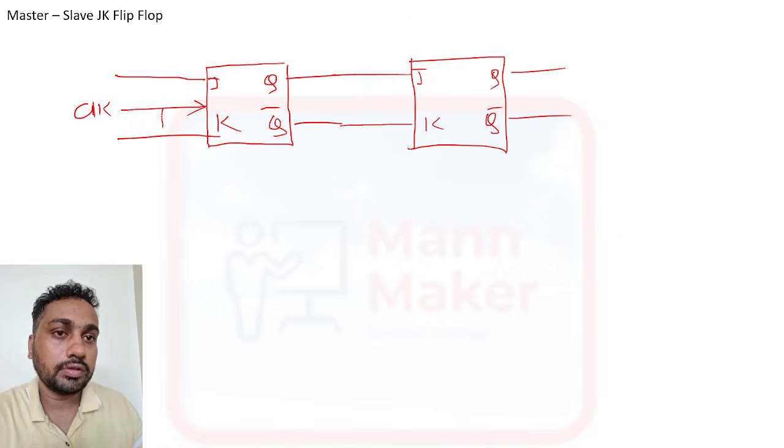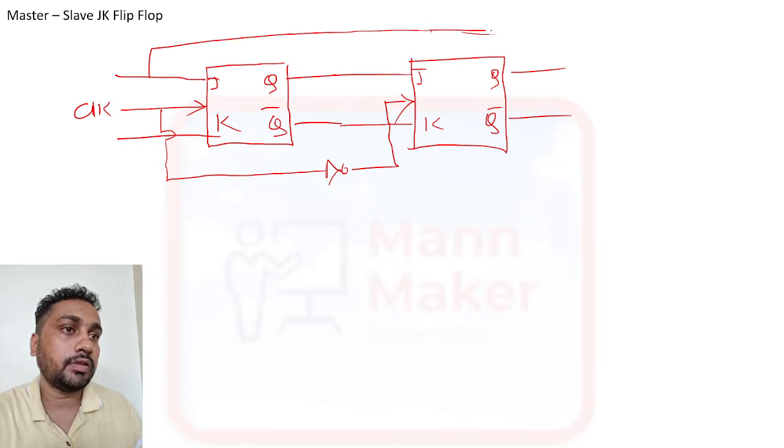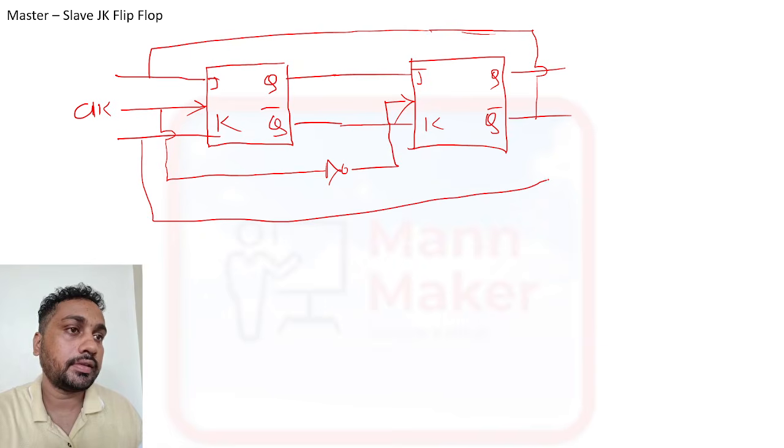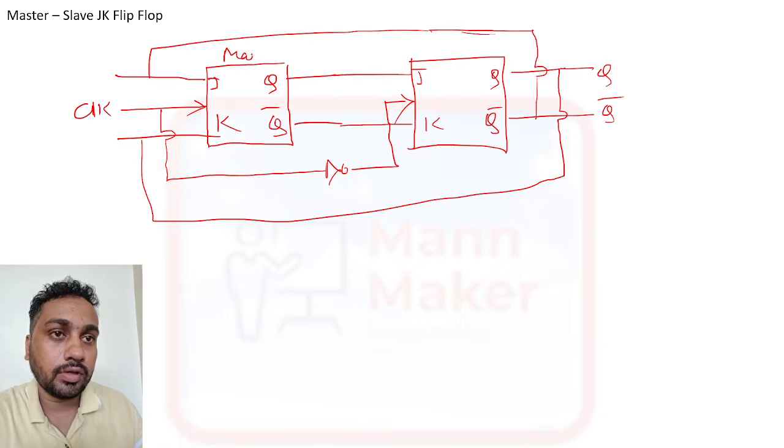The same clock will go here also with a NOT gate, so that only one will operate at a time. And in JK we know we have a feedback path, so it will go like this to here, and this will go like this to here. This is your Q and this is your Q bar. This is the design of the master slave JK flip flop. This one is called the master, and this flip flop is called the slave flip flop.